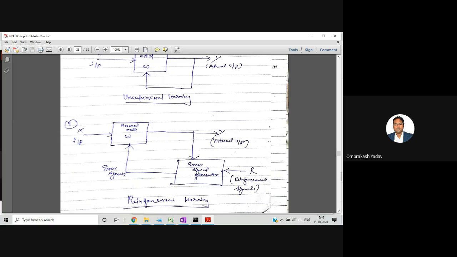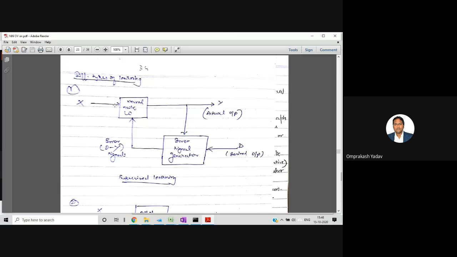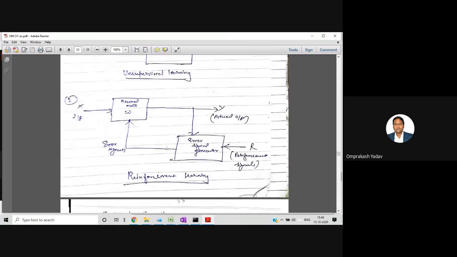In reinforcement learning, it's somewhat similar to this one, but see, in supervised learning we must have all the data, all the training pairs, labeled data. For every pair, we must have the output. But in most cases we don't have full information; we may have only partial information. In that scenario we can use reinforcement learning, where some kind of rewards will be given.